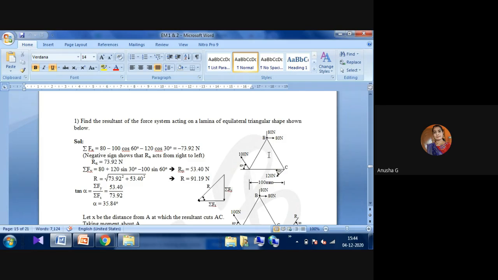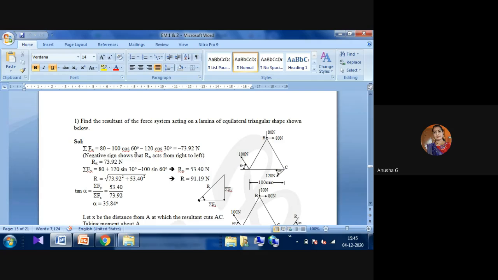The forces are given as follows: at point B, the horizontal force is given as 80 Newton. At point C, at an angle of 30 degrees, they give us 120 Newton. At A, at an angle of 60 degrees, they gave 100 Newton. For this, we have to find the resultant force. How will we find the resultant force? First, we have to take all these in one plane. Whatever the forces in different directions, we have to resolve them into horizontal and vertical positions first.